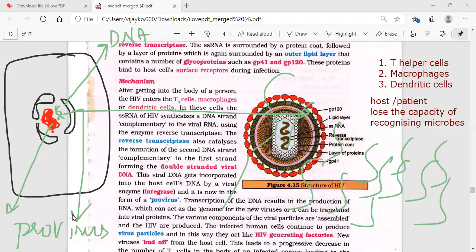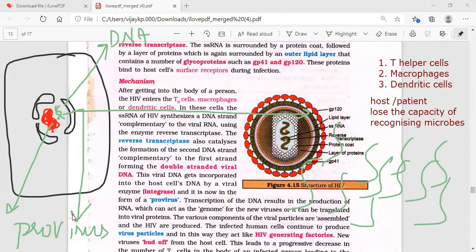The genome, that nucleic material it has, also produces various kinds of proteins. They only have the formula, that means the genetic code, the nucleotide base sequence that directs protein synthesis. So they have only the sequence of code. All the ingredients are taken from the host cell nucleus itself. So that's a magical thing here.